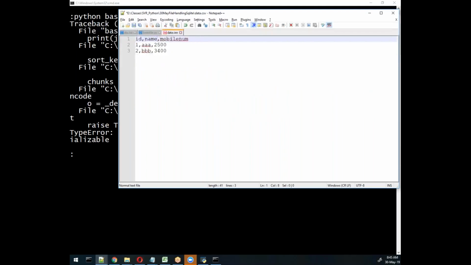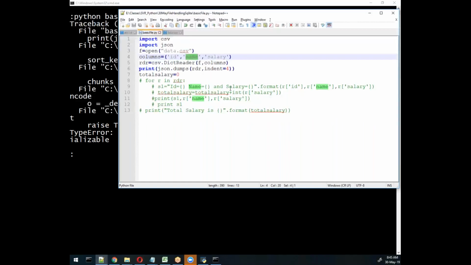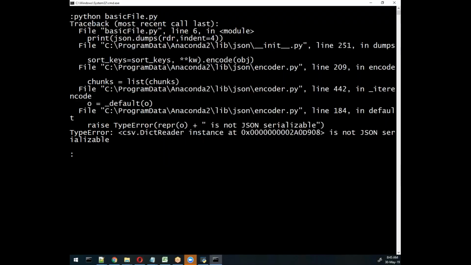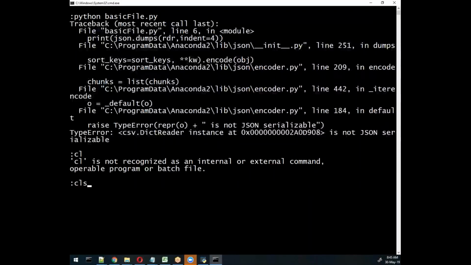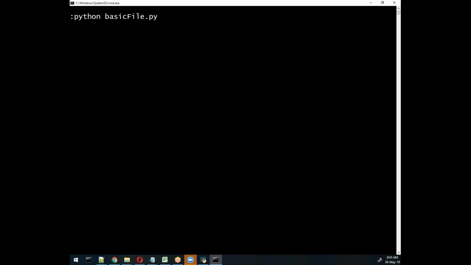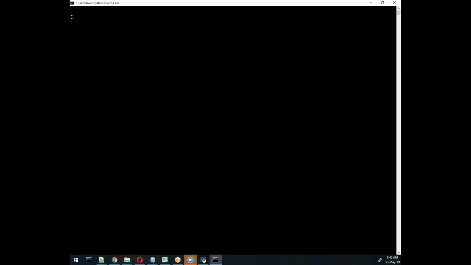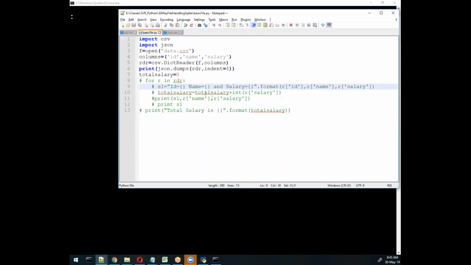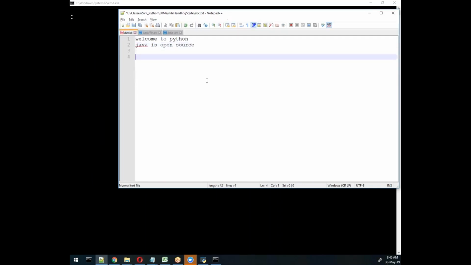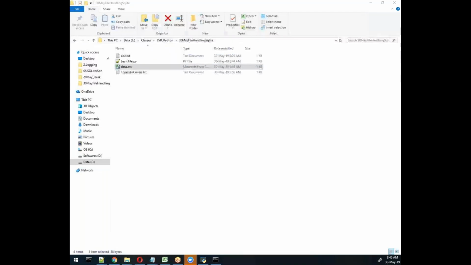ID is already there, we have name and here salary, because JSON also we sometimes require. I'll check and then I'll let you know about this example, because there is a problem with the format only.